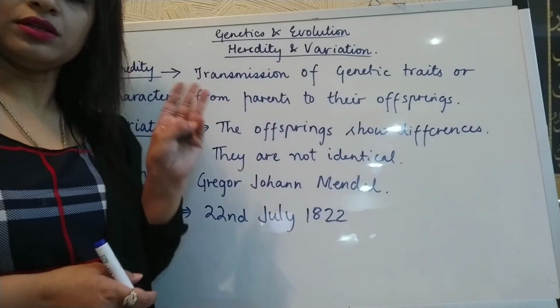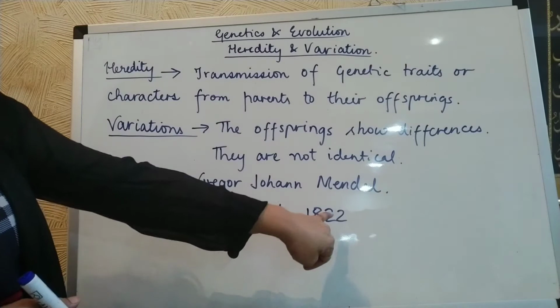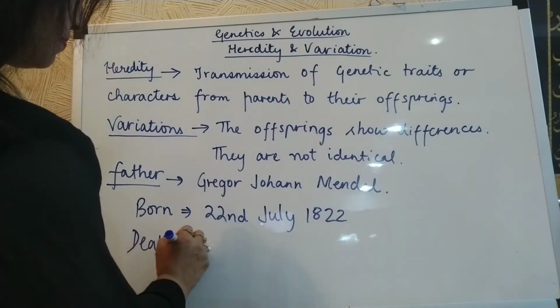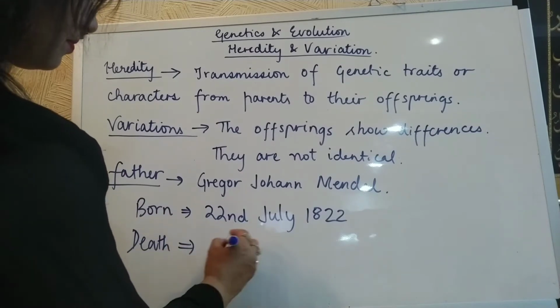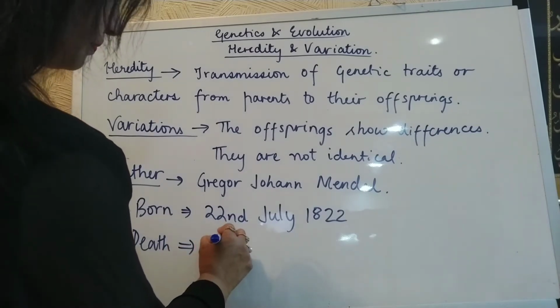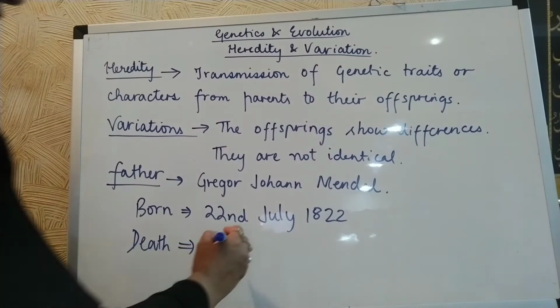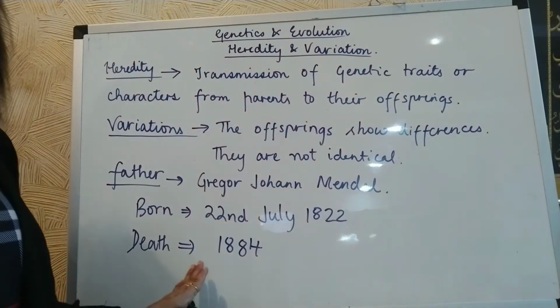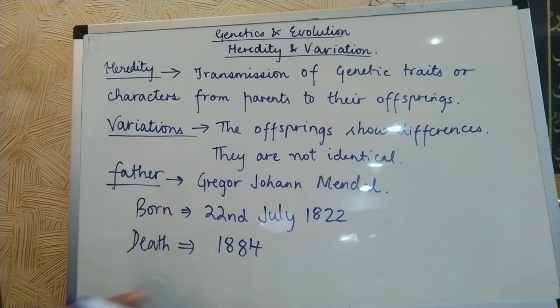He was born on 22nd July 1822 and he died in the year 1884. So his death year was 1884.